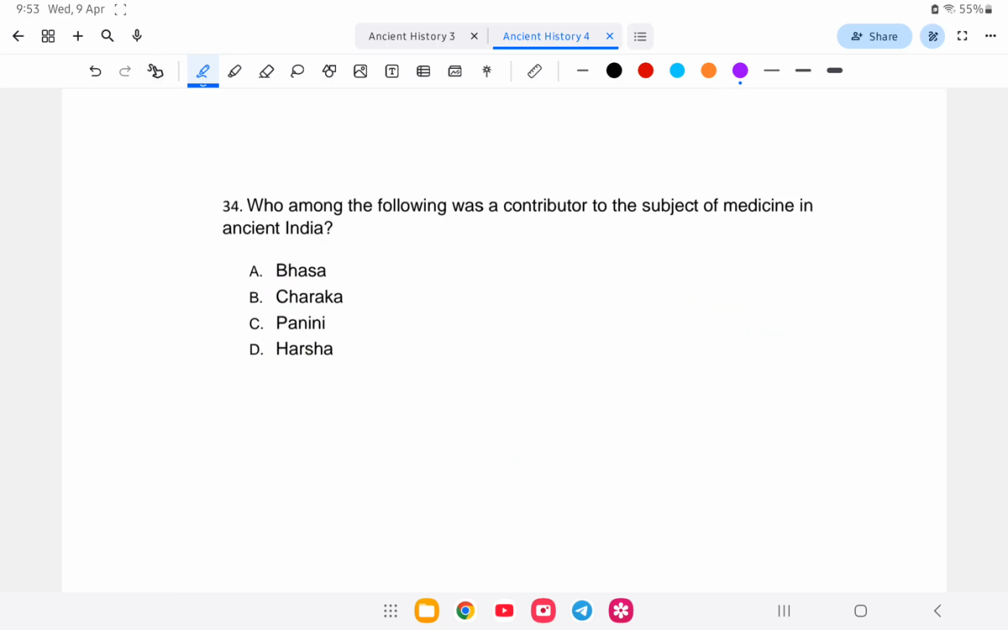Which or who among the following was a contributor to the subject of medicine in ancient India? Means dawai banade kon piche famous deksha. Is it Basa, Charaka, Panini or Harsha? So the answer is what? Option number B, it is Charaka. So let us study in detail Charaka to kun deksha or tai ki kurisha.